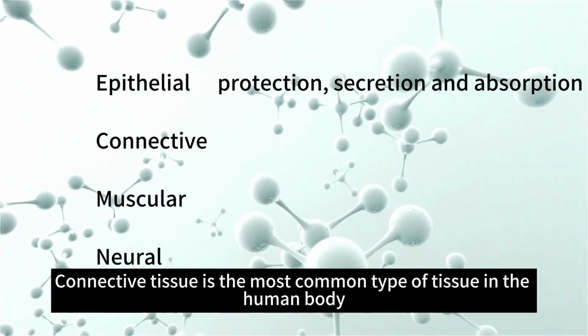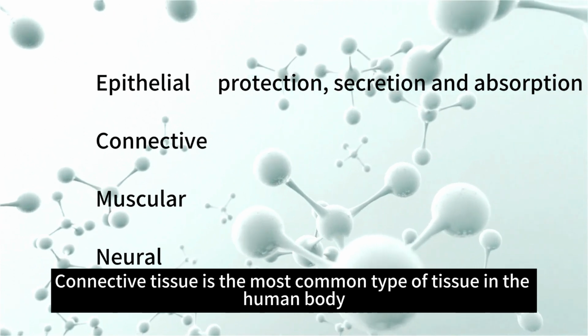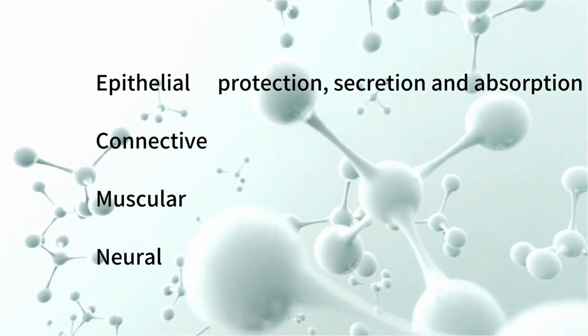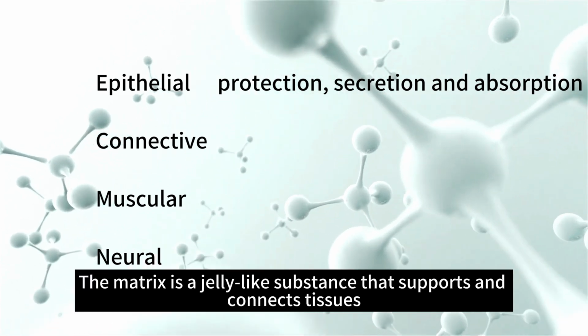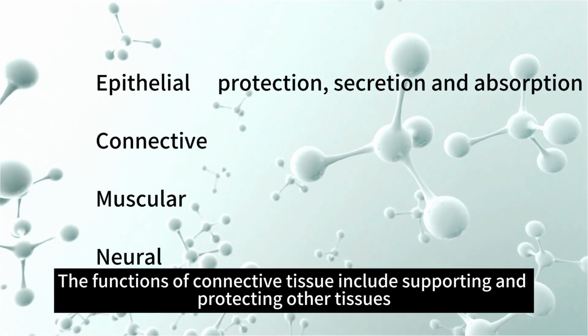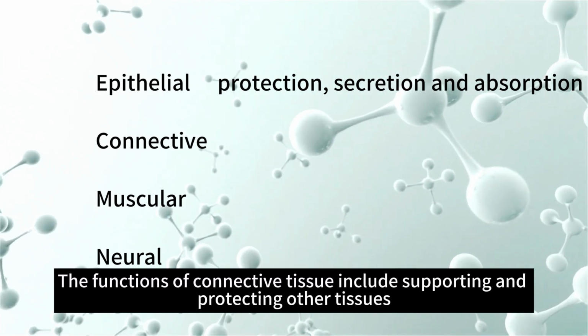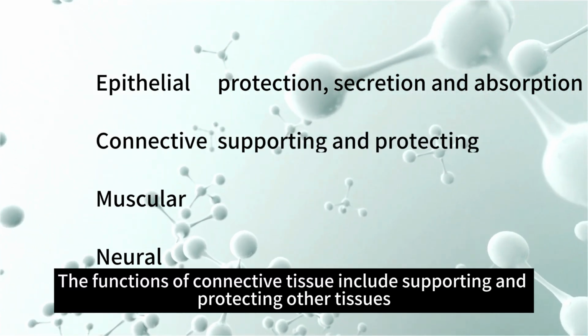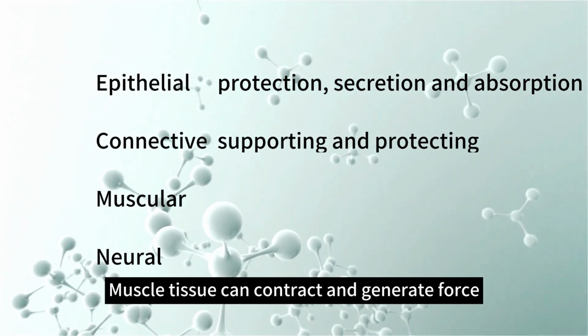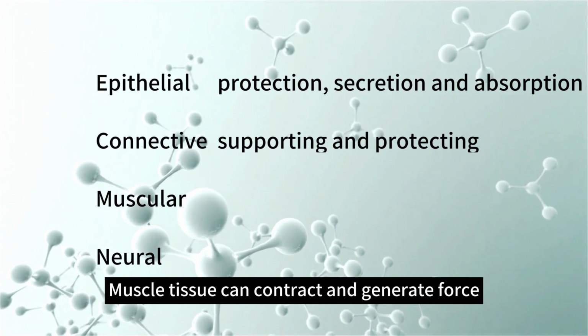Connective tissue is the most common type of tissue in the human body. It consists of cells and matrix. The matrix is a jelly-like substance that supports and connects tissues. The functions of connective tissue include supporting and protecting other tissues, such as bones and muscles. Muscle tissue can contract and generate force.